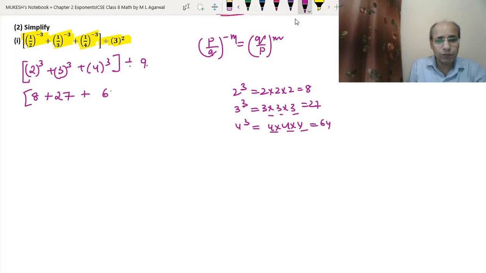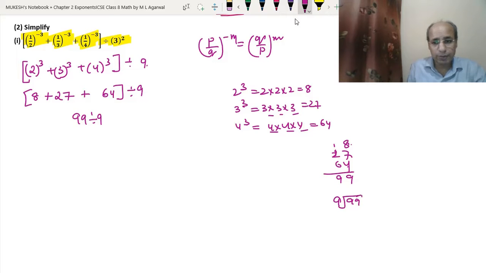So this is divided by 9. Now you will add them: 8 plus 27 plus 64 is 99, divided by 9. When we divide 99 by 9, it will become 11. So 11 is the answer that we have got for this.